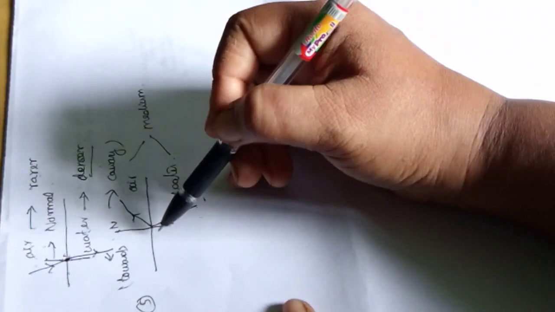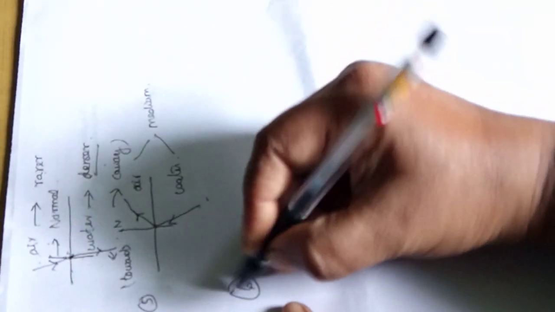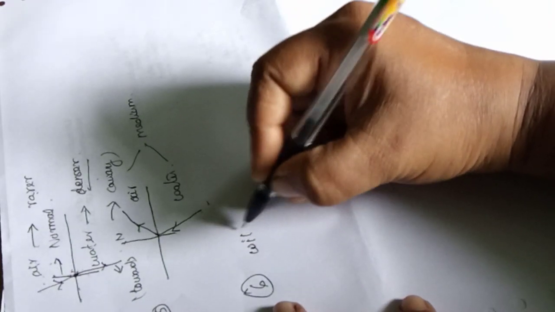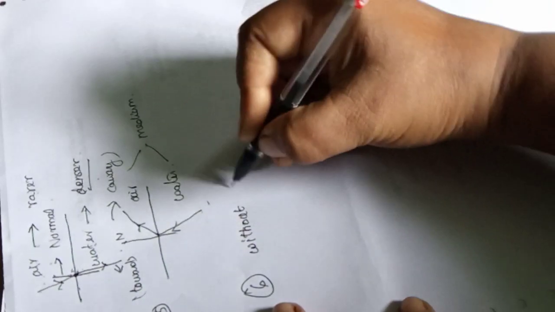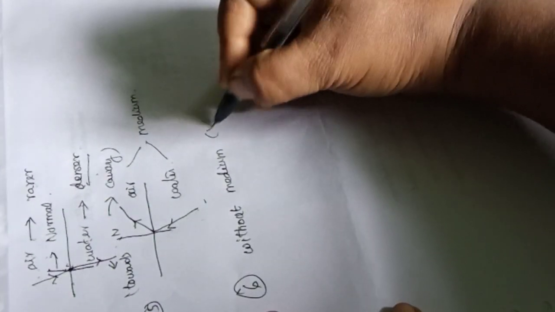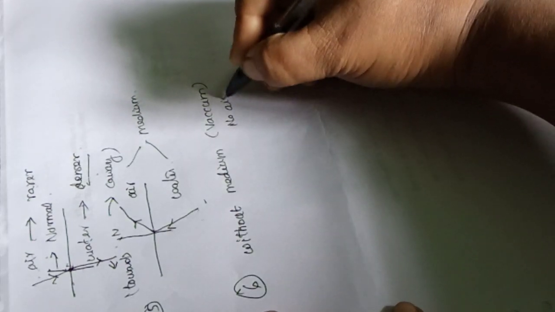Wherever the light travels from water, that is denser medium, to the rarer medium, it bends away from the normal. But very important point, light can travel without medium also. It's not necessary to have any medium. Even in the vacuum, means no air, the light can travel.